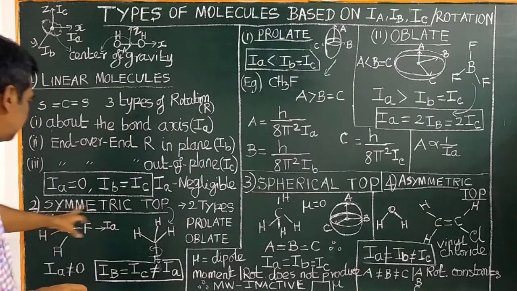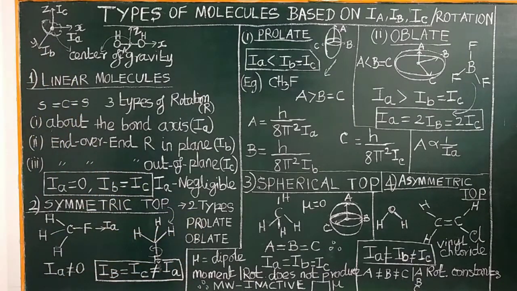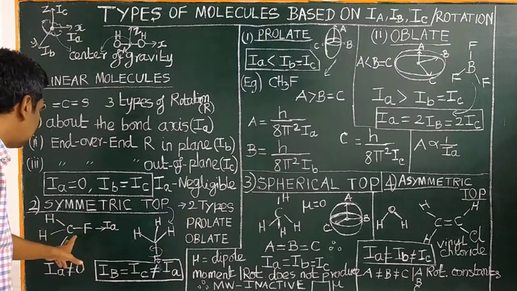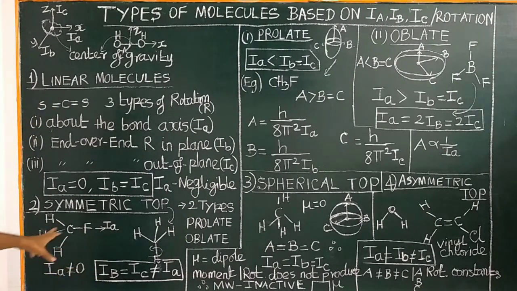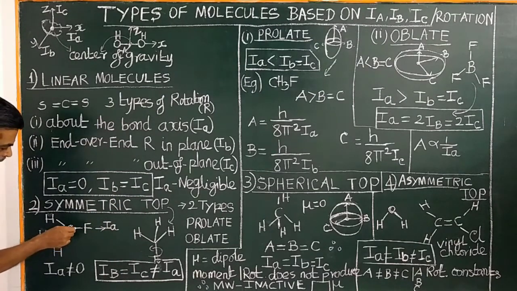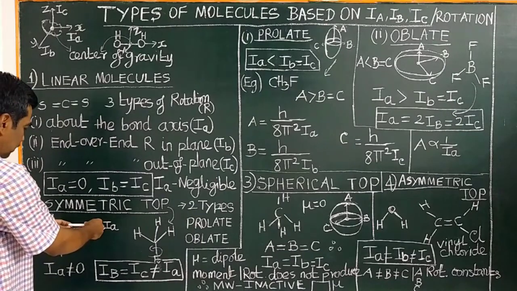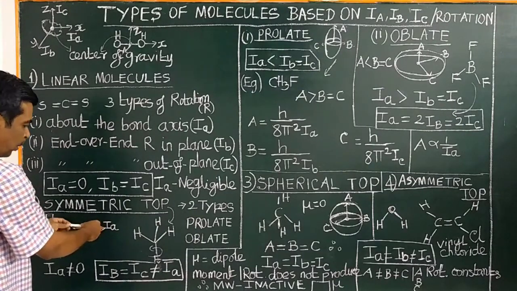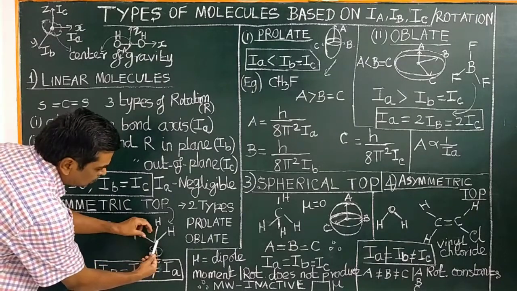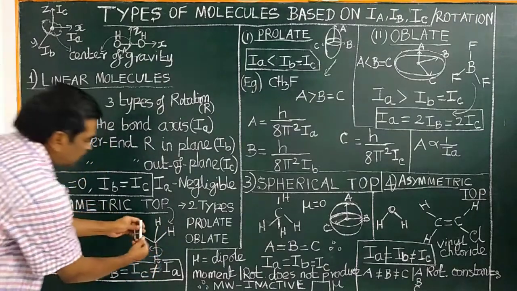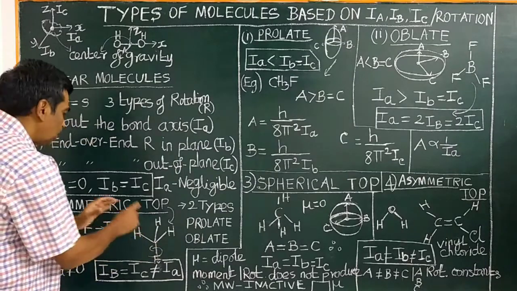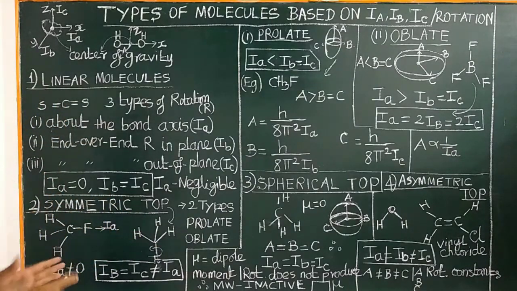Let us see symmetric tops. For example, let us consider the methyl fluoride molecule. It is a tetrahedral molecule. Similar to a linear molecule, there is a center of gravity here, so there will be rotation. A rotation occurs about the CF bond axis. It looks like a top, so it is called a symmetric top.